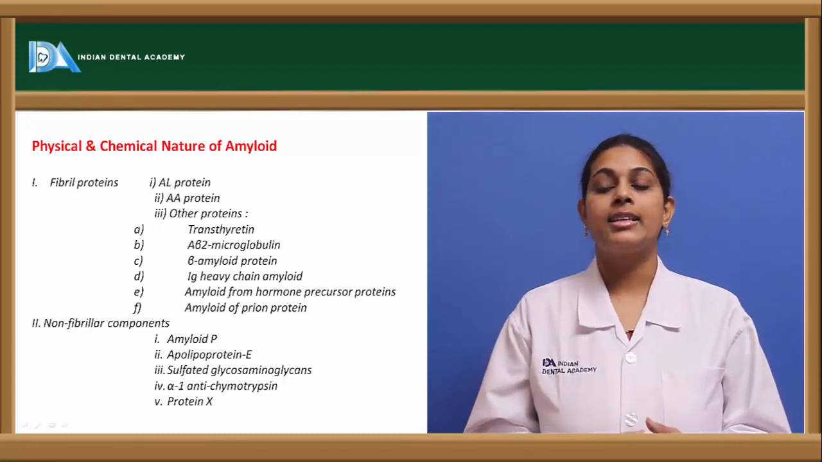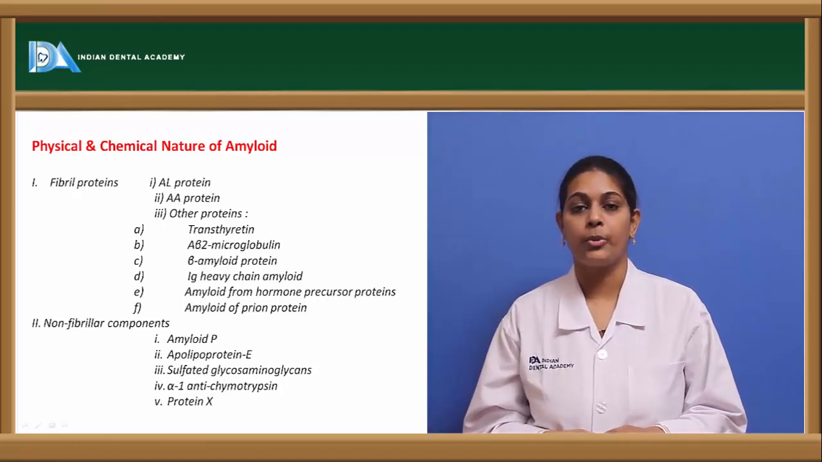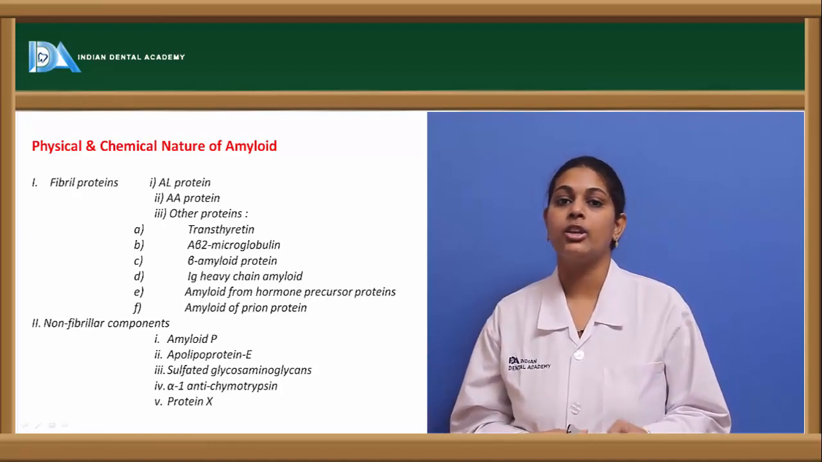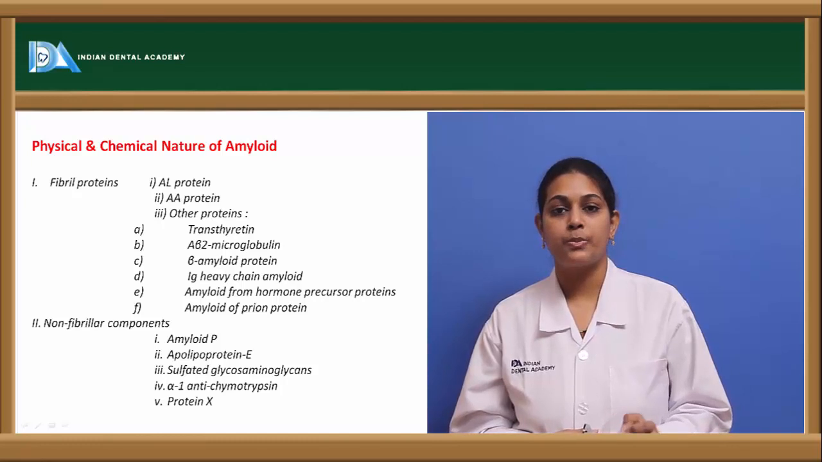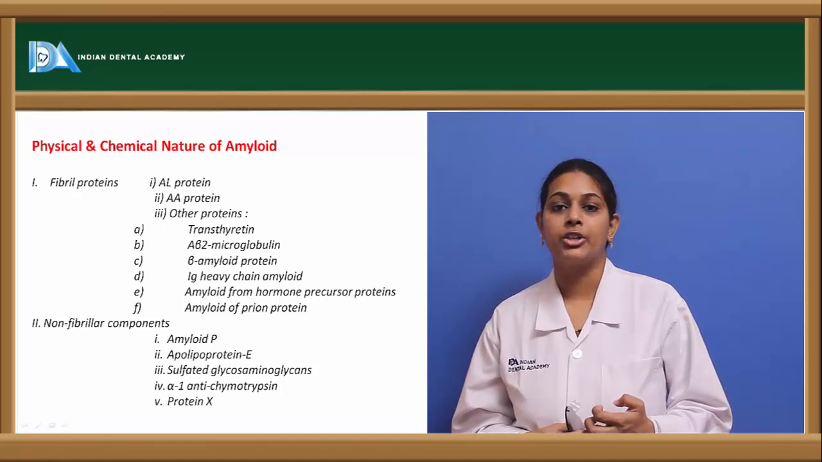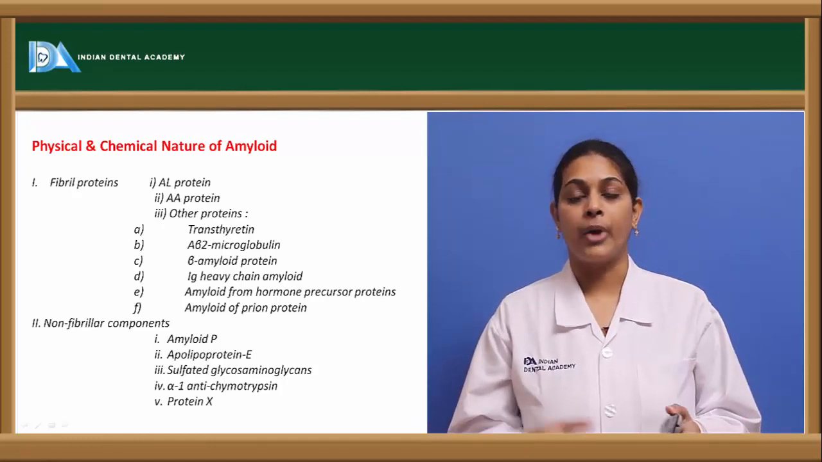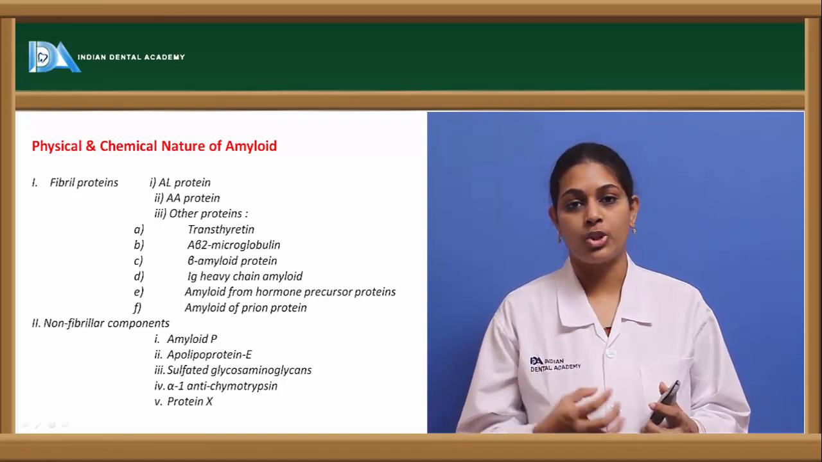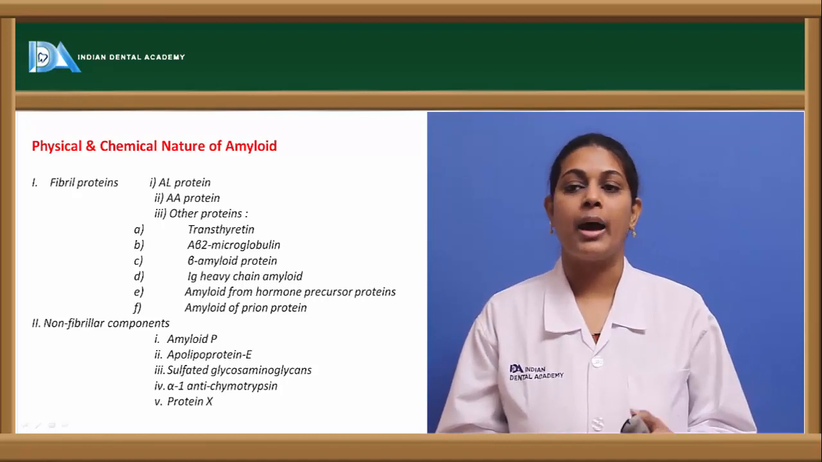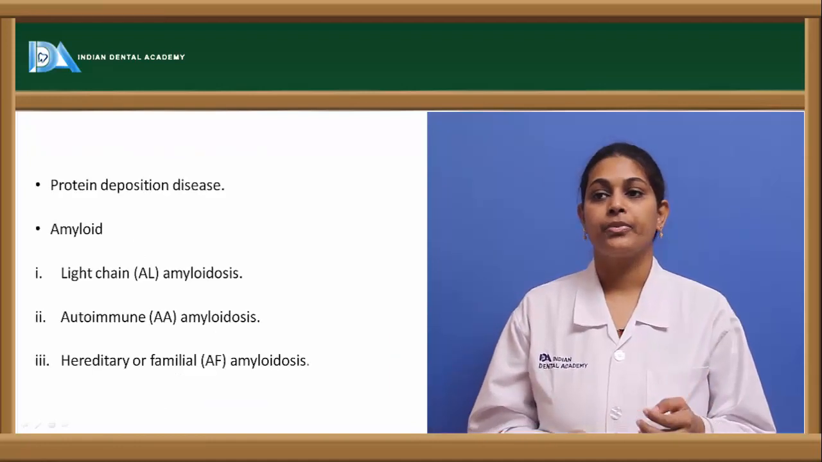And next coming is the alpha-1 antichymotrypsin. This is also one of the non-fibrillar components which can be seen associated with amyloidosis cases. And protein X is seen usually in conditions such as prionosis. Prionosis is a group of conditions characterized by neurodegenerative disorders, which consist of prions, that is infectious pathogens, which differ from viruses, fungi, as well as from bacterial species. So these are certain physical and chemical natures of amyloid.